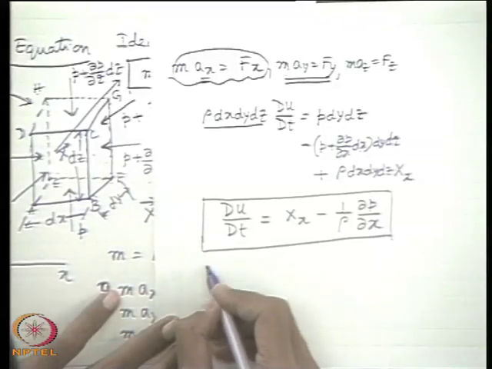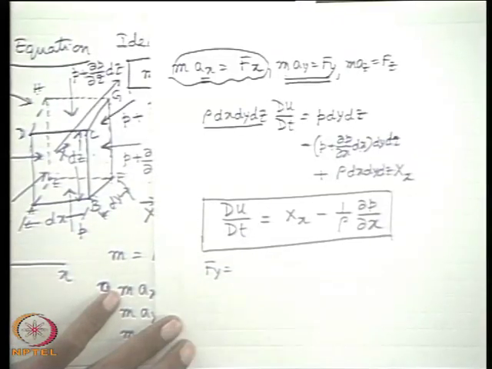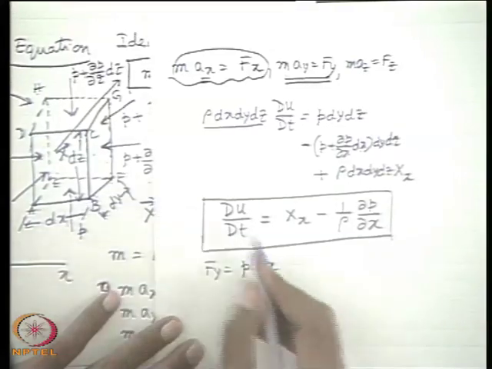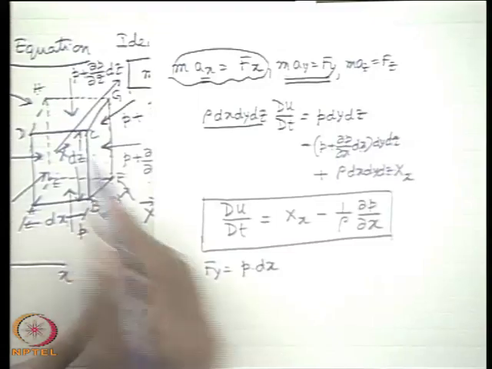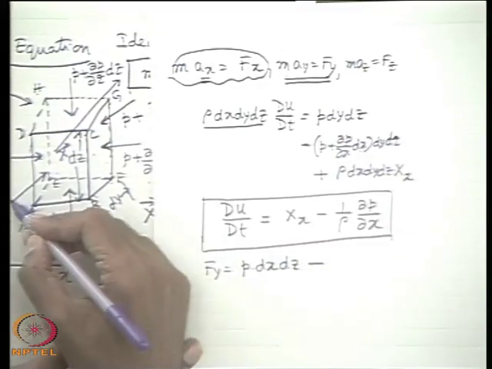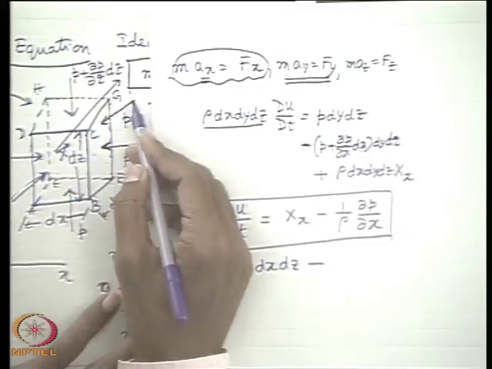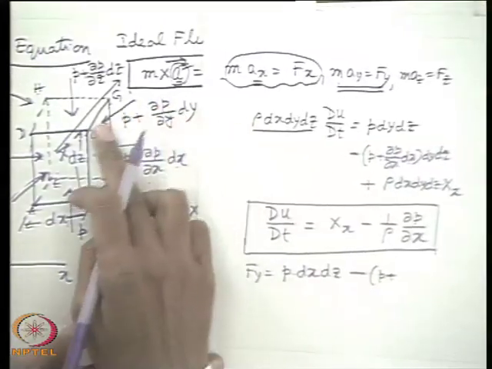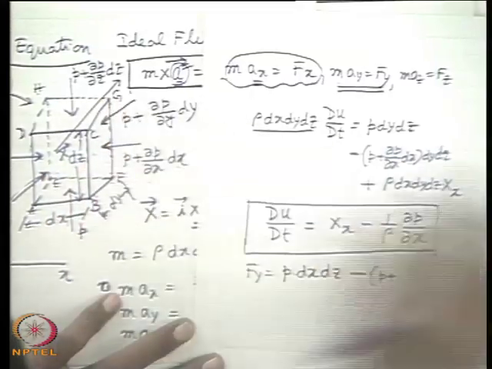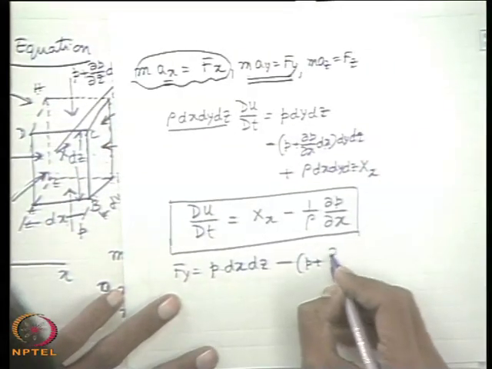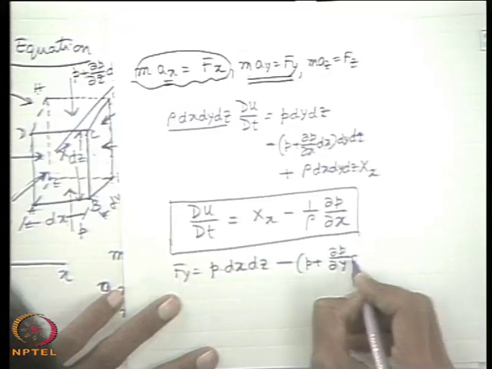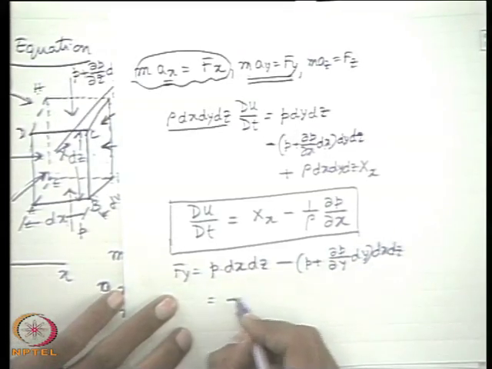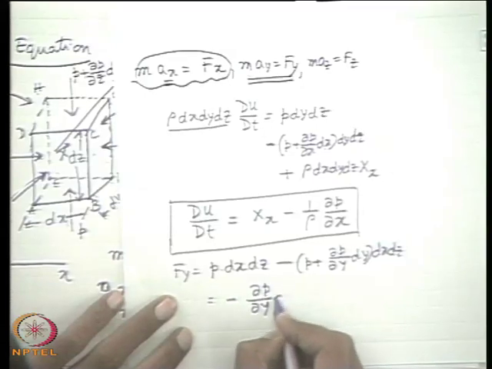Fy is P into dx dz minus P plus del P del y dy times dx dz, this is the pressure there, times dx dz. So this becomes equal to minus del P del y dx dy dz.